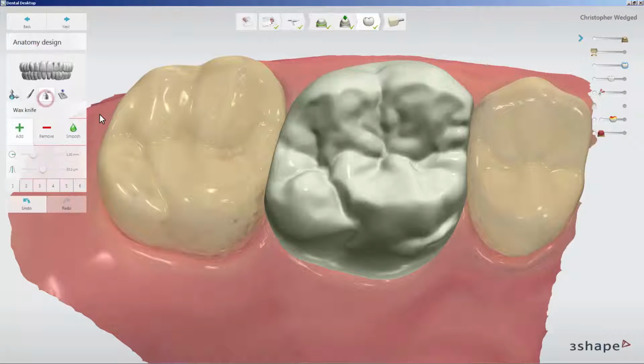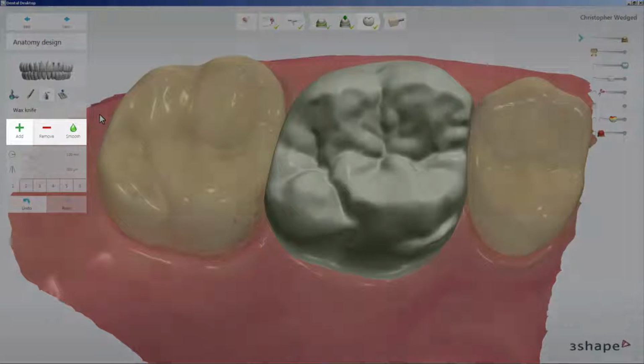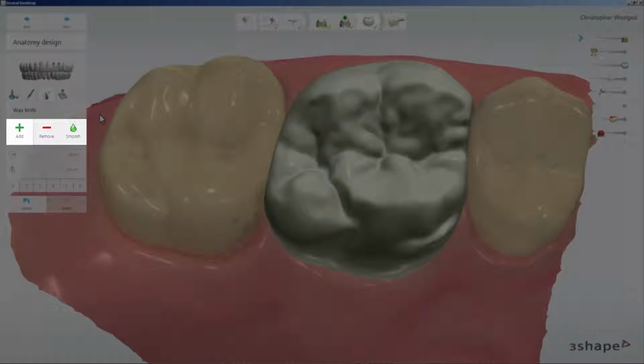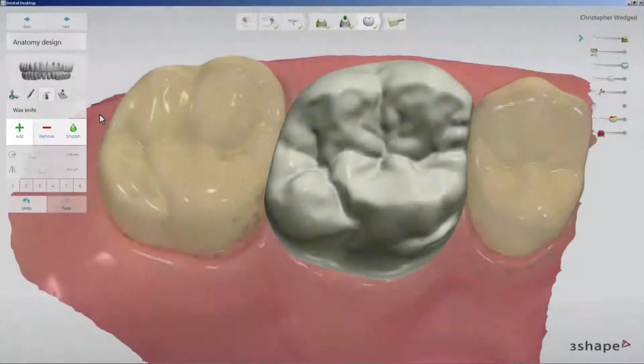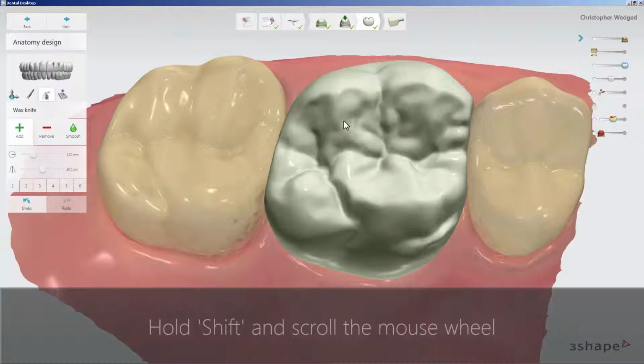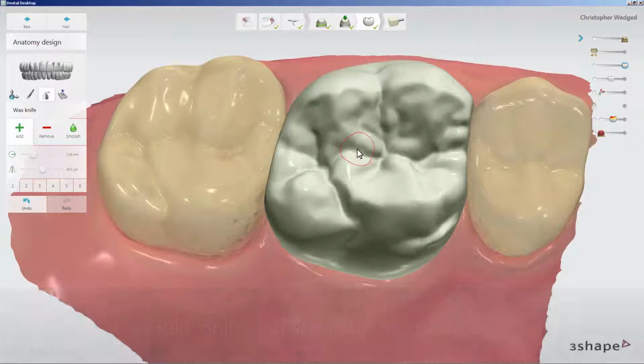Let's move on to the wax knife. Use the wax knife tool to add and remove material from the design and to smooth its surface. Choose one of the three options and click on the design to apply the operation. Use Shift and scroll the mouse wheel to change the radius of the tool.